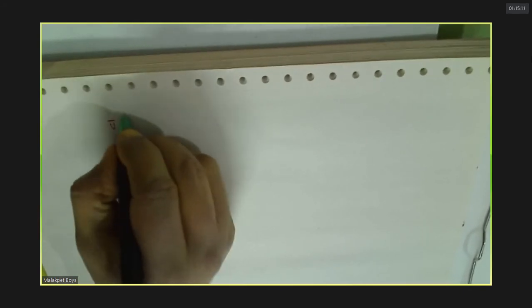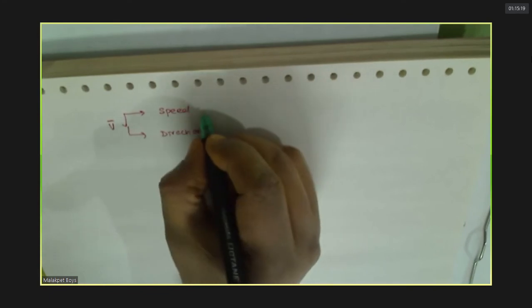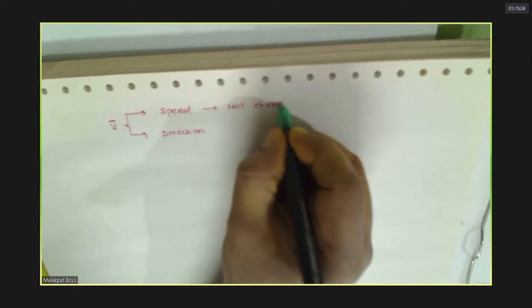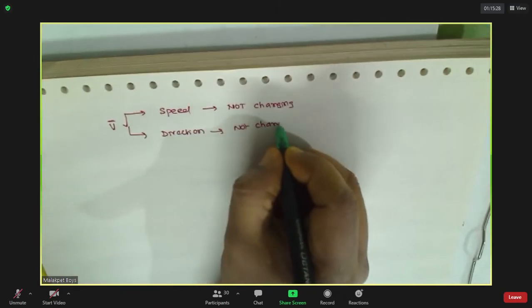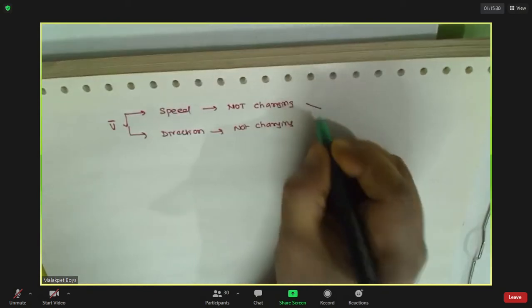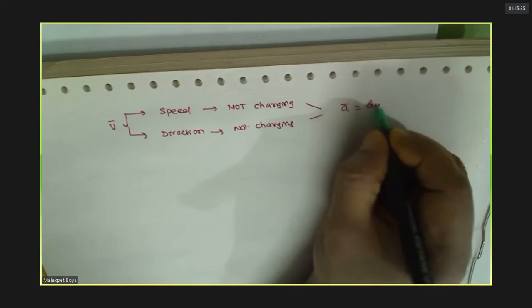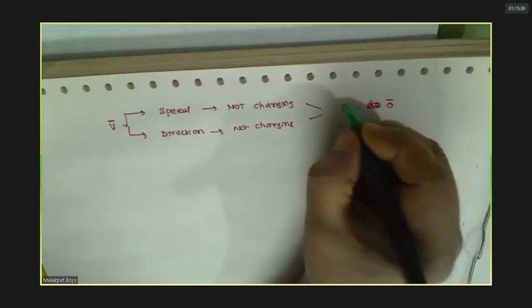See, velocity has speed, and this is having direction. If this is not changing, then what will happen? Acceleration is zero. That means velocity is constant.